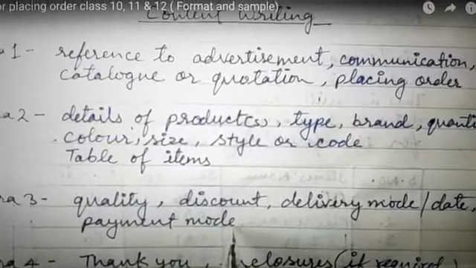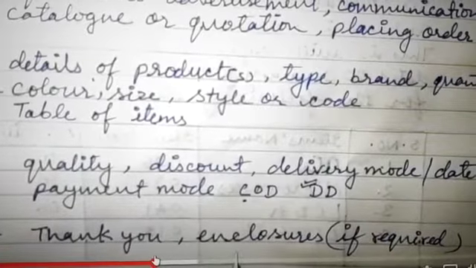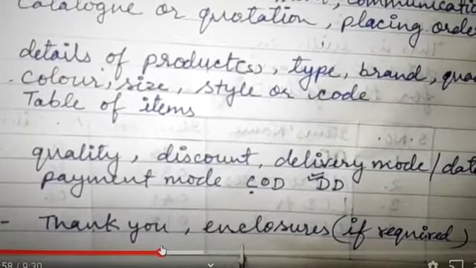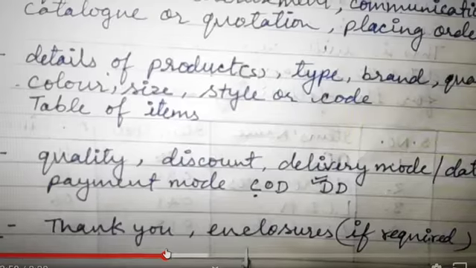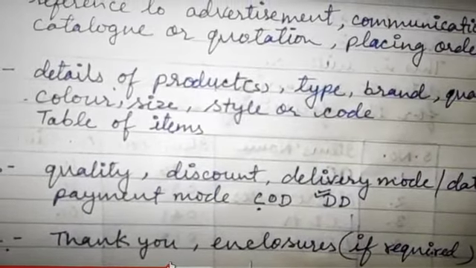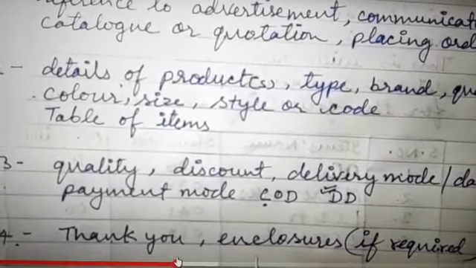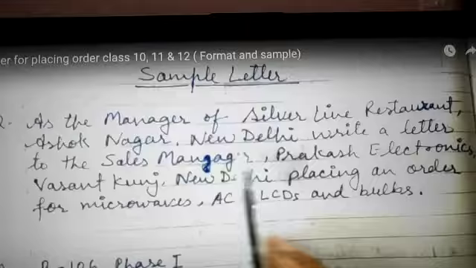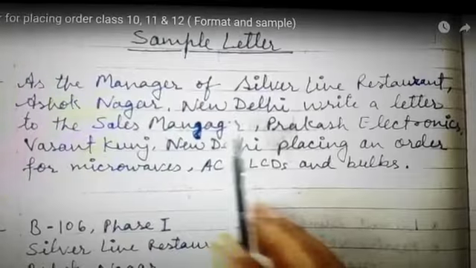And in the last, you will write thank you, then closers if required. Thank you, then after leaving one line, yours truly, then your signature, name, and designation. And then if you want to enclose anything, you can enclose that along with your letter. So now let's have a look at the sample letter.